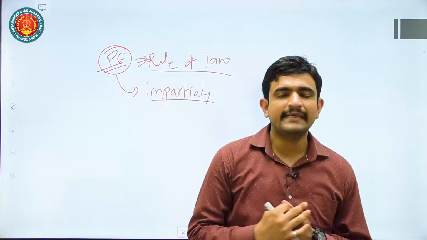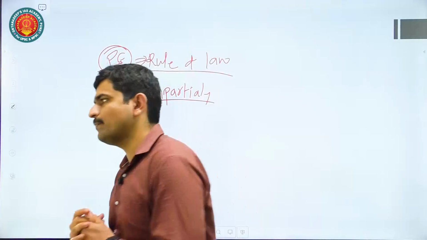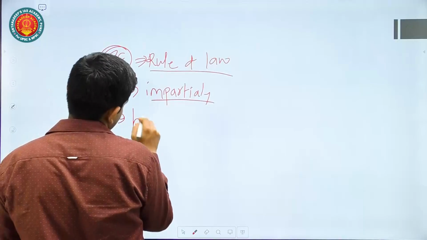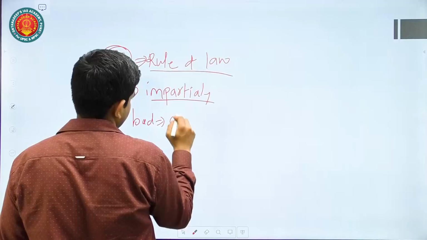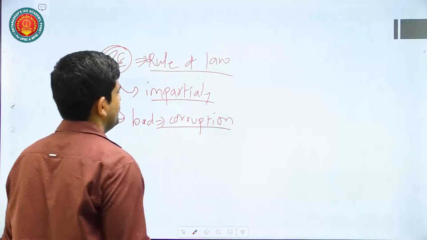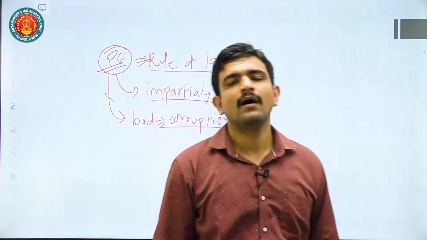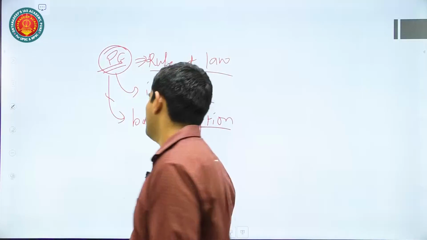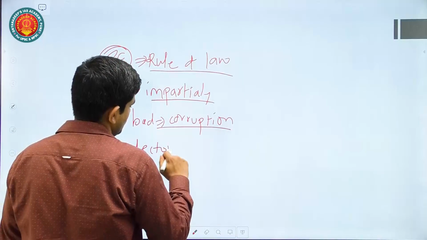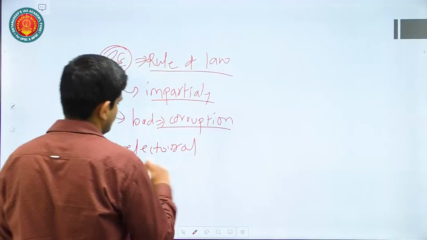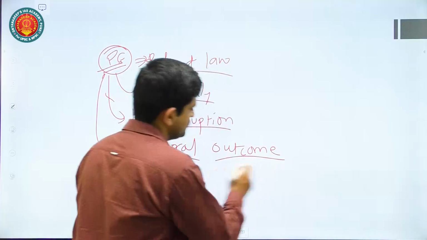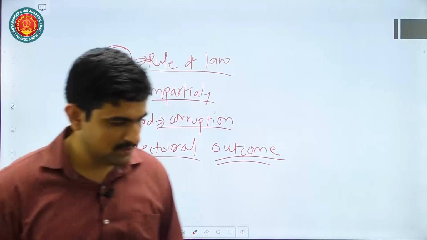It can also act as a pressure group against bad things, for example, bad deeds like corruption. If there is public opinion, there will be very high pressure on corrupt politicians. Public opinion will also shape your electoral outcomes through discussion, debate, etc. So this also you need to mention in the chapter.